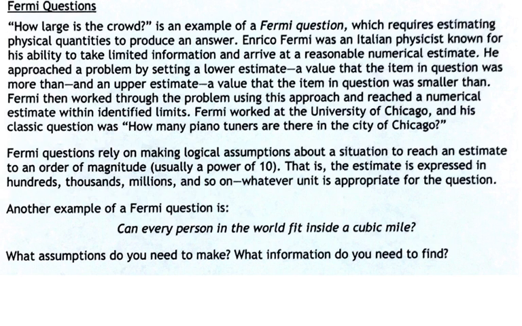Enrico Fermi was an Italian physicist known for his ability to take limited information and arrive at a reasonable numerical estimate. He approached a problem by setting a lower estimate, a value the item in question was more than, and an upper estimate, the value the item in question was smaller than. Fermi then worked through the problem using his approach and reached a numerical estimate within identified limits.